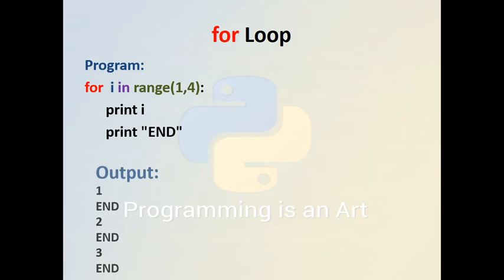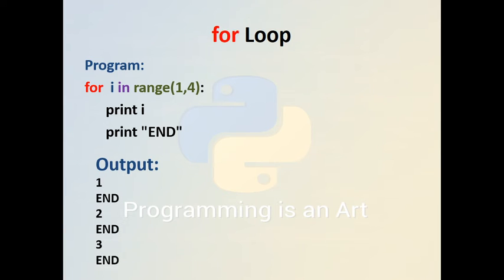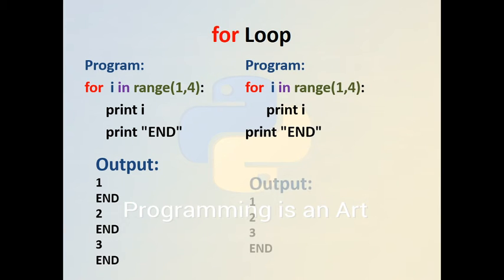So this is a simple example where for I in range, here range is some predefined structure. So for I in range from 1 to 4 and print I. So it will definitely print 1, 2 and 3. And both are the print I and print n in the scope of the for loop. Another example is the print I in the scope of the for loop, and the print n is out of scope of the for loop. So here we can use the sequence already defined. The range here is the sequence.